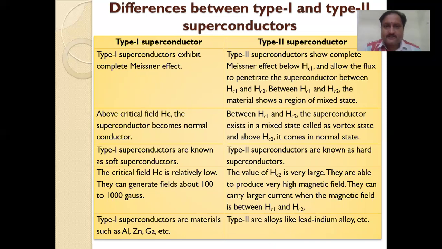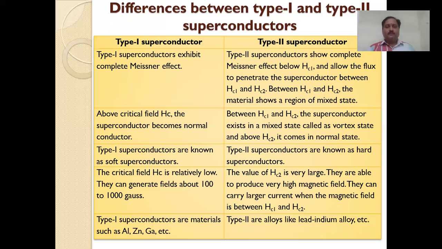Again, what are the types of superconductors? In a semiconductor, we have two types. How do you know that? Pure semiconductor, that is intrinsic semiconductor, and impure, that is extrinsic semiconductor. In the same way, superconductors also have two types: type 1 superconductor and type 2 superconductor. Type 1 superconductors are also called soft superconductors. Type 2 superconductors are also known as hard superconductors.